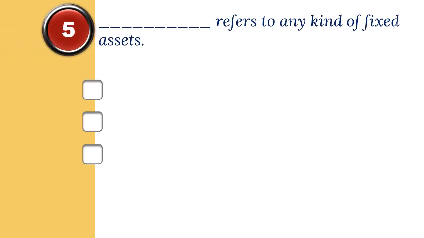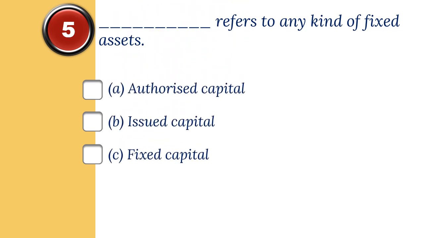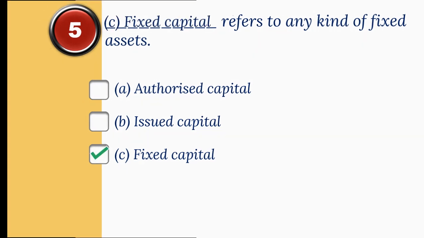5. Dash refers to any kind of fixed assets. The options are A. Authorized capital, B. Issued capital, C. Fixed capital. And the correct option is C. Fixed capital.